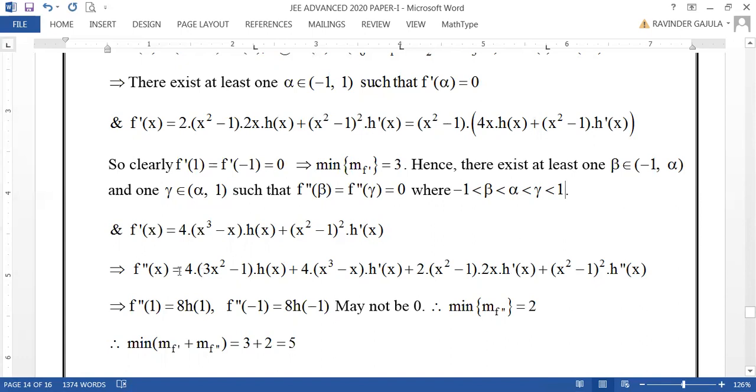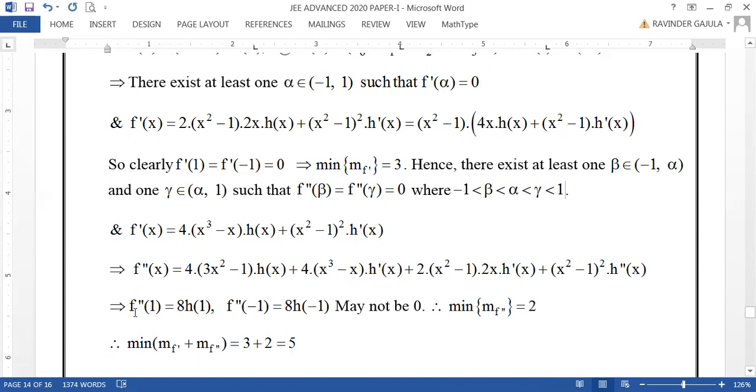So you can differentiate like this, f double dash x equal to, so this is the differentiation you can see, right, where f dash x taken from this one here, 2 into 2x, 4x it is, 4x differentiation is 4 into 3x square minus 1 of h of x. So like that you can differentiate in a simple way, by product rule of differentiation.